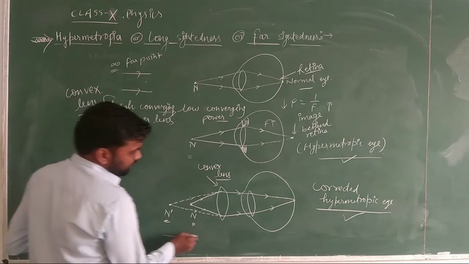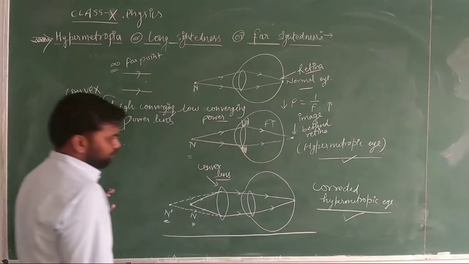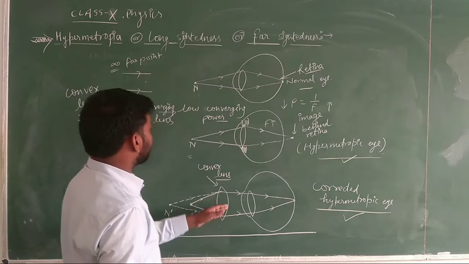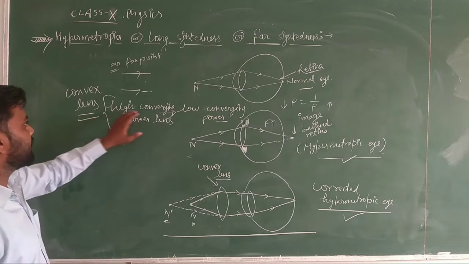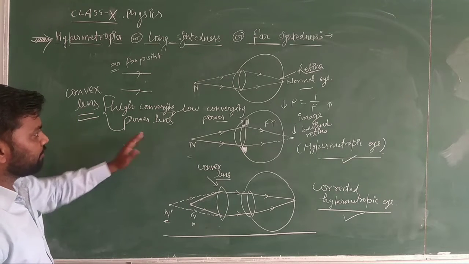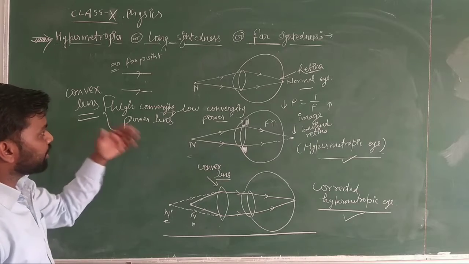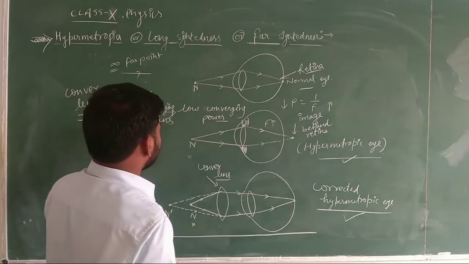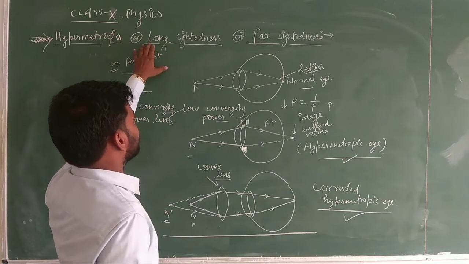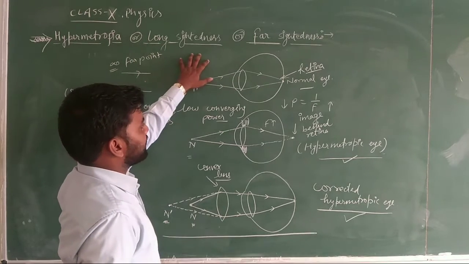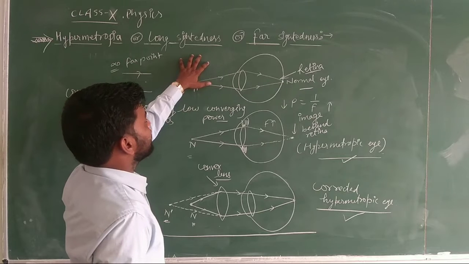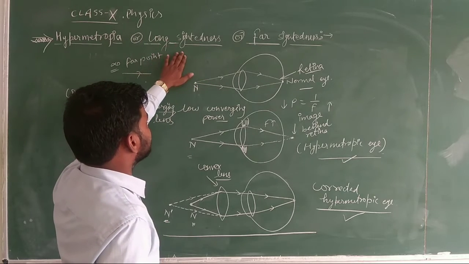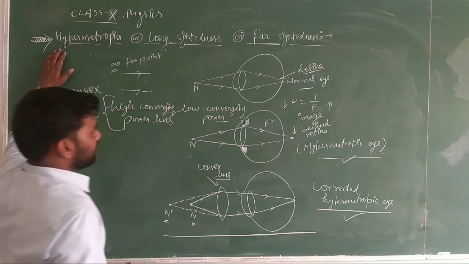So it is the corrected hypermetropic eye. We use here generally a convex lens, and a convex lens is of what, high converging power. Why are we using it? Because our eye lens has a low converging power, that's why we are using it. Now once more look at the name, long sightedness. Okay, you can see the far away objects, that's why it is known as long sightedness or hypermetropia.